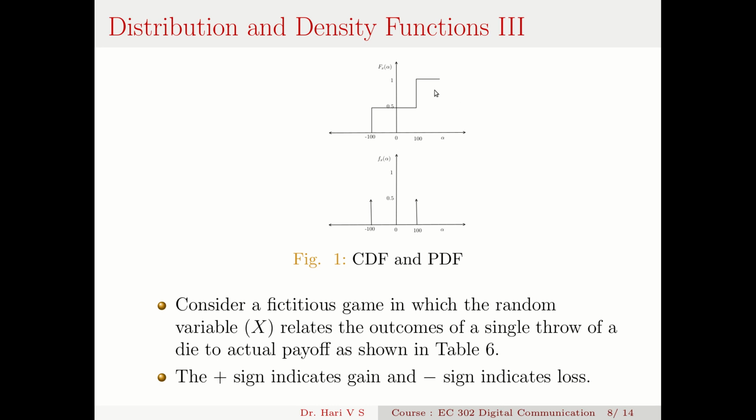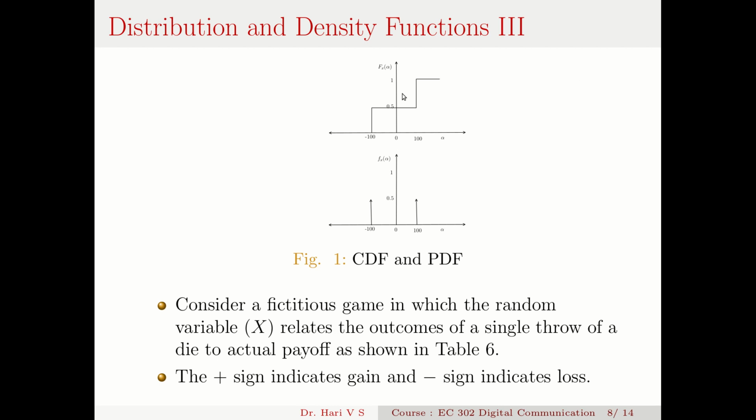From here it rises from 0.5 to 1, because all things are considered, the whole sample space, only head and tail are there. It stays at 1 up to infinity because it cannot exceed 1. There are only two events, and the maximum probability that can happen is 1.